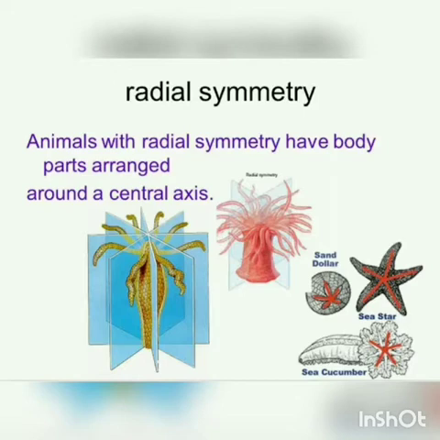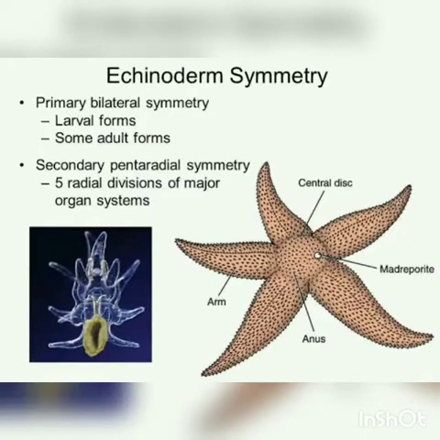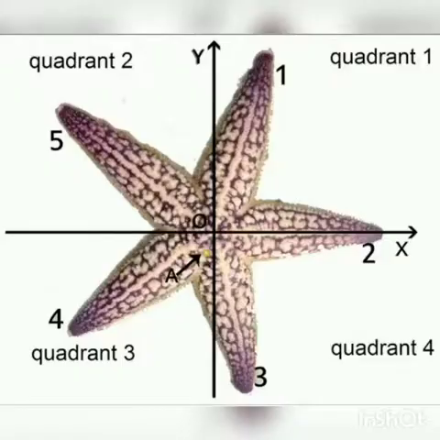However, triploblastic animals like echinoderms, that means starfish, have 5 planes of symmetry and show pentamerous radial symmetry. Penta means 5. So starfish have 5 limbs. You can see in this picture how the symmetry takes place in starfish.